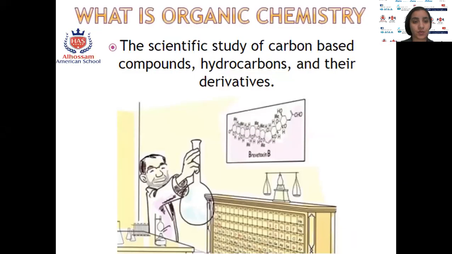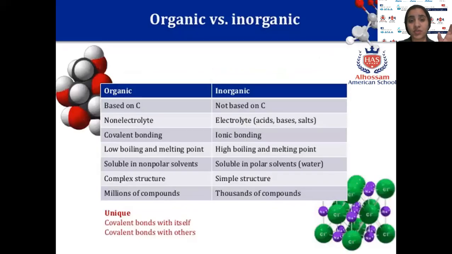Organic chemistry. What do I mean by organic chemistry? Once I mention organic chemistry, I have to mention the element carbon. Organic chemistry is the scientific study of carbon-based compounds, hydrocarbons, and their derivatives. Before we go into details, we have to compare organic and inorganic compounds.